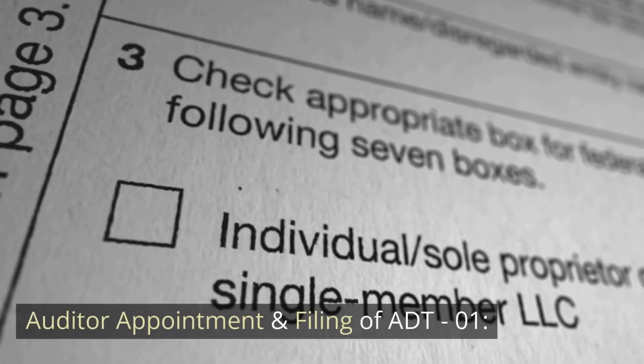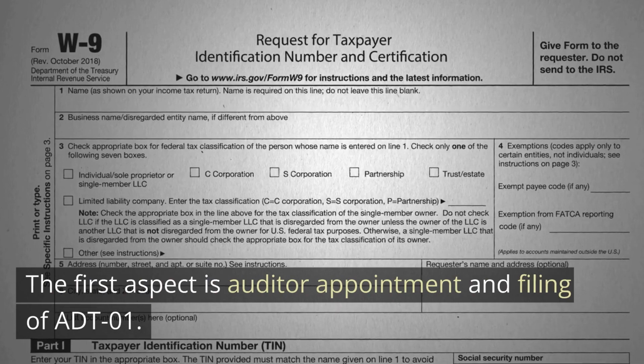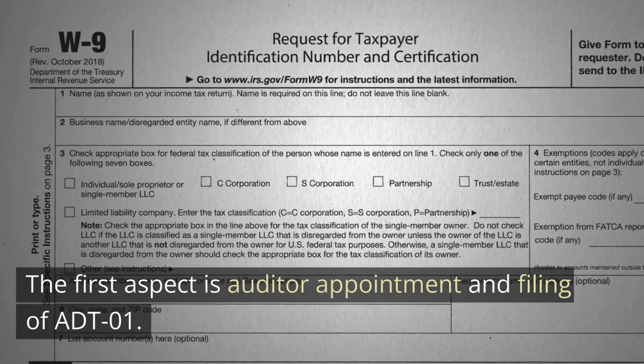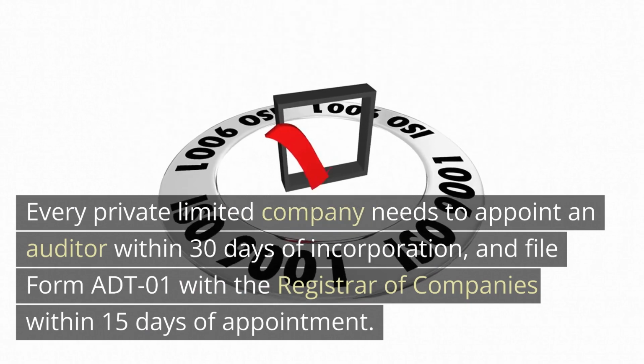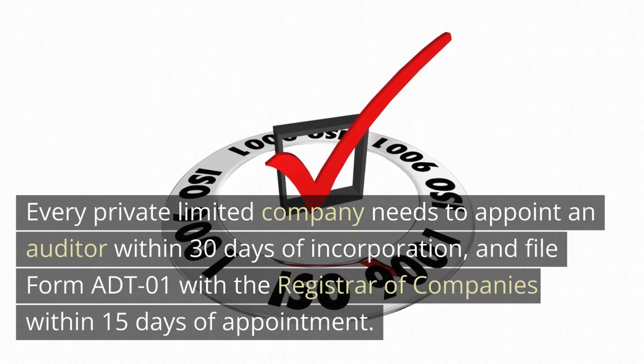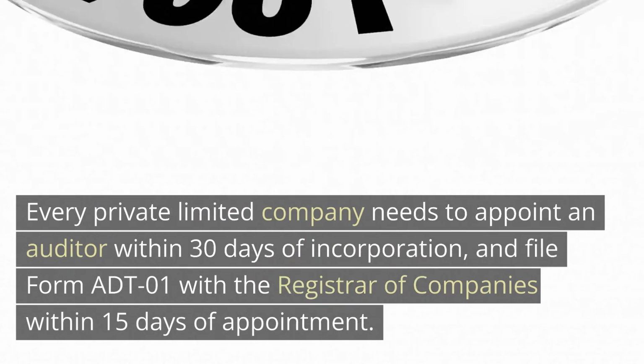Auditor appointment and filing of ADT-01. The first aspect is auditor appointment and filing of ADT-01. Every private limited company needs to appoint an auditor within 30 days of incorporation, and file Form ADT-01 with the Registrar of Companies within 15 days of appointment.